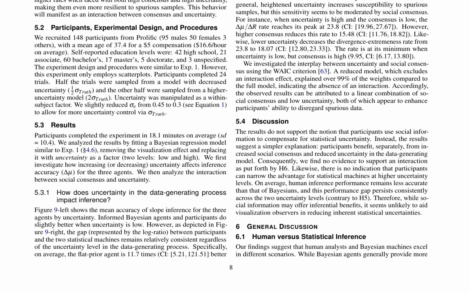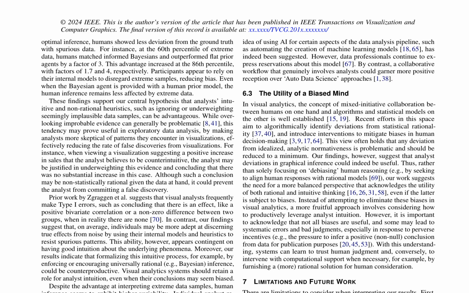The study concludes that human and statistical inference excel in different scenarios, highlighting the importance of understanding these differences for improved decision-making. This study explores human inference making from visualizations, comparing the accuracy of human judgments with those of Bayesian agents. The central hypothesis is that while humans exhibit non-rational tendencies, they may possess advantages in certain scenarios.